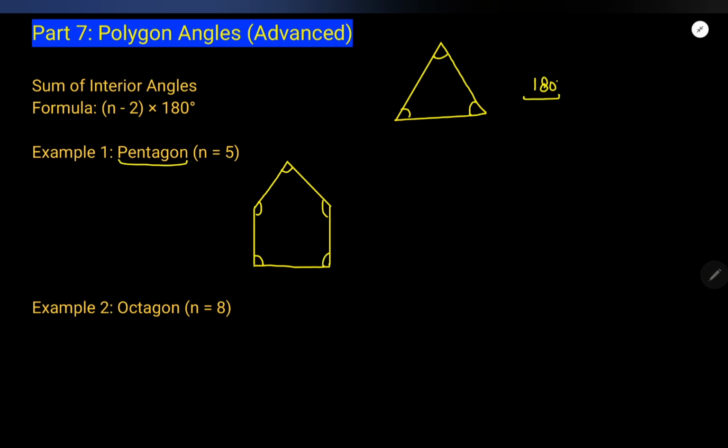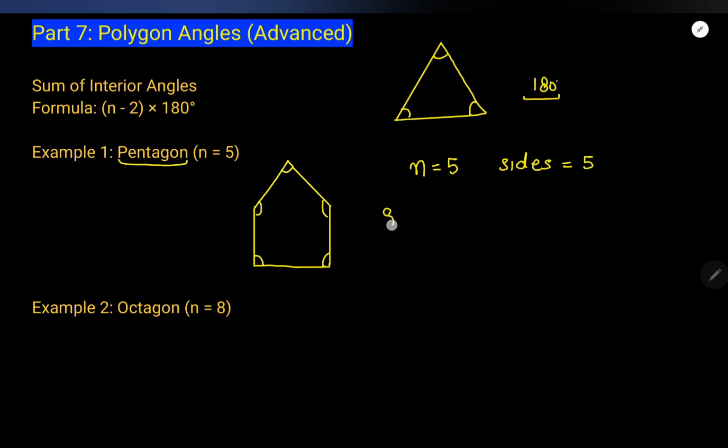These are called interior angles. If I ask what is exterior angle, then you just extend this line like this, and this is the exterior angle. But now we are not asking about exterior angle, we are asking about interior angle, right? Here n is equal to 5, and 5 means sides 5. You have 5 sides, right?